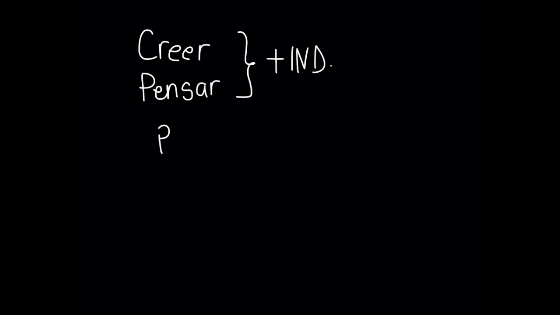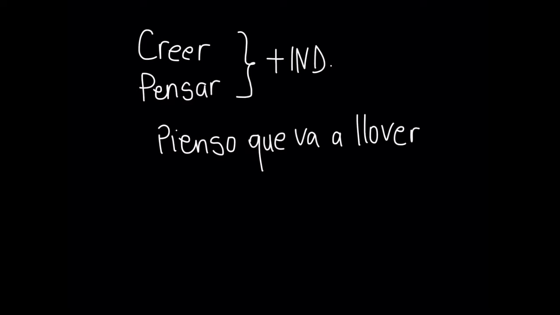Okay, let's continue. So with the verb creer and pensar, these verbs are verbs of opinion. And as a result, when they are used in the positive form, then they are followed by the indicative. For example, pienso que va a llover. So although pensar has some doubt, it's my opinion, it's what I'm thinking.